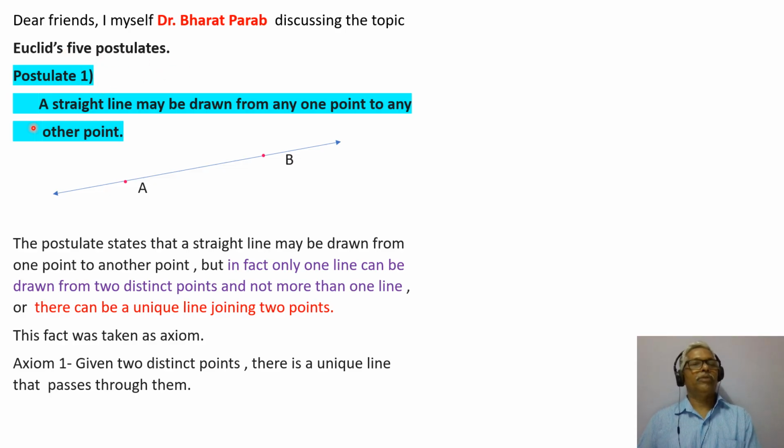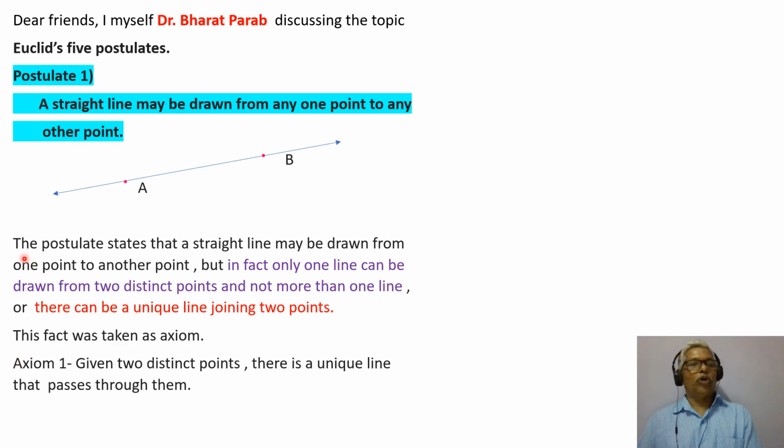Postulate number 1: a straight line may be drawn from any one point to any other point. That means these are 2 points A and B. A straight line may be drawn from one point to another point. Look at this explanation.